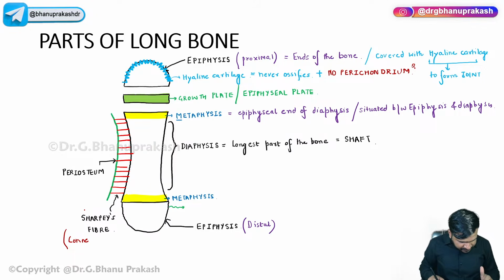Yes, I will be coming to all the bone marrow part, just wait for some time, like three to four minutes. What will be formed from the mesenchymal membrane? All the flat bones of the axial skeleton, the sternum, the ribs, the skull bones, all of these are formed from it.